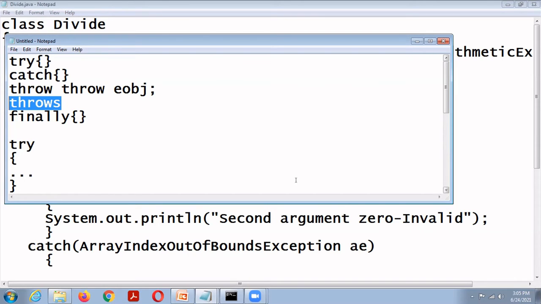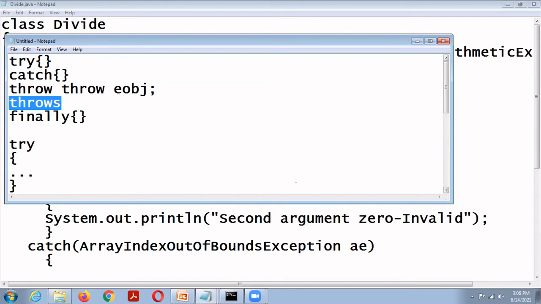Suppose Java provides many classes, more than 1,000 classes, and every class contains many methods. Suppose one method throws some exception, then if we want to access that method, we must handle that exception, because that built-in function does not handle these exceptions. So the calling function must handle all exceptions. Later I will tell in a later class.